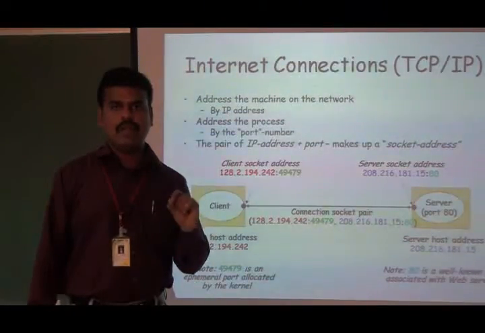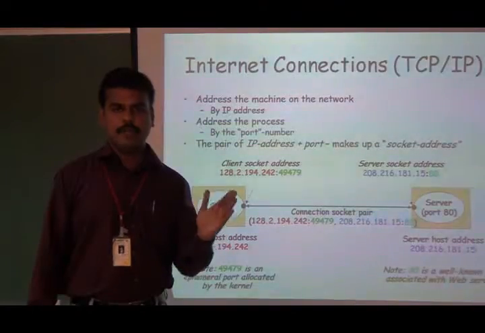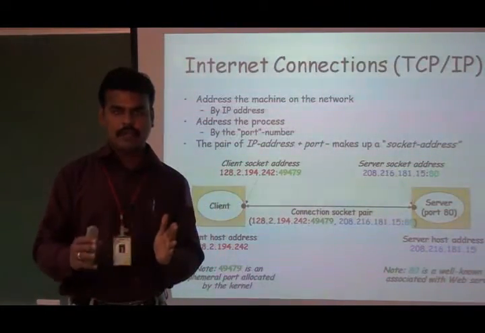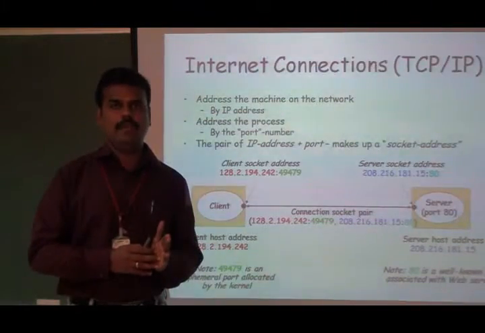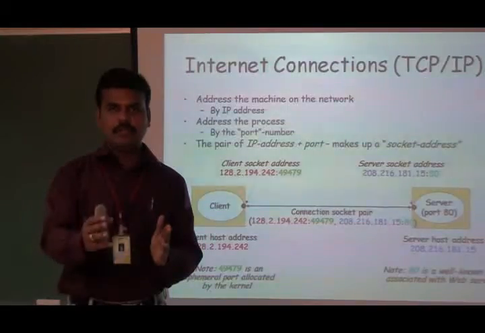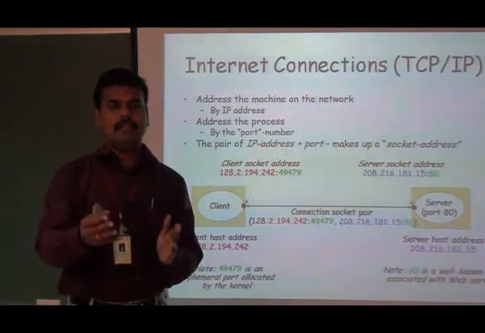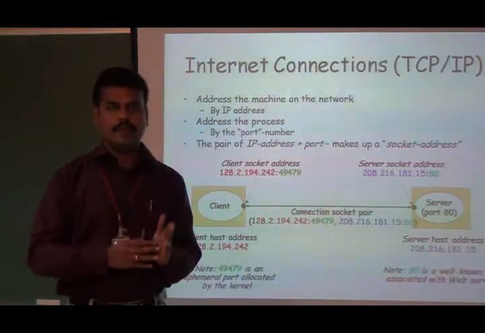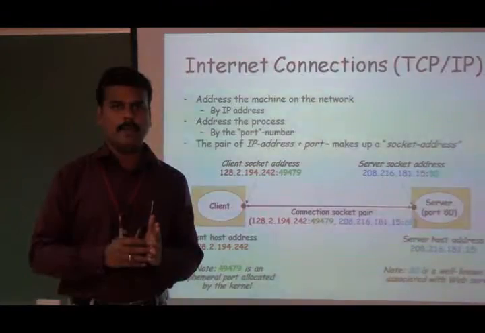Most of the servers will be assigned a well-known port number. Multiple processes are going to make use of TCP, UDP, or SCTP as a transport layer level protocol. TCP, UDP, or SCTP make use of the port number to differentiate one application from another application. So the server process will always be assigned a well-known port number.